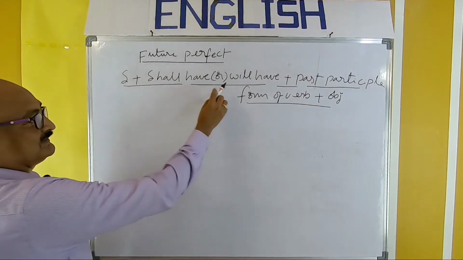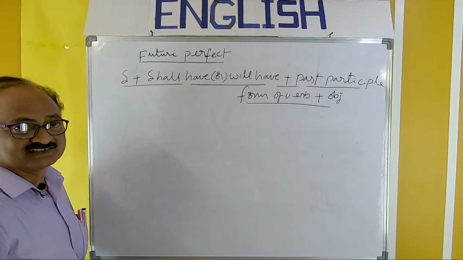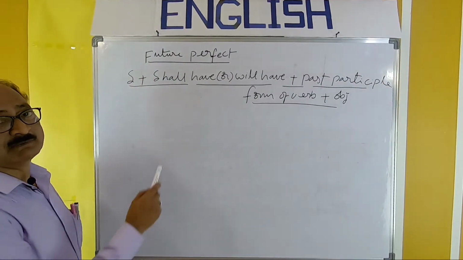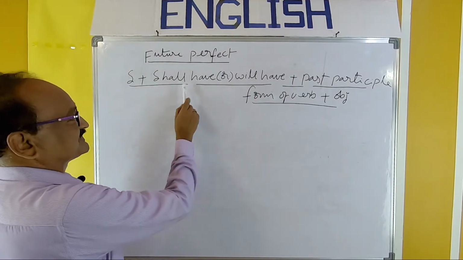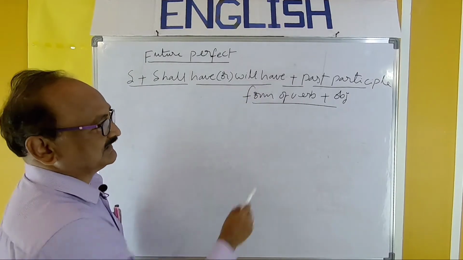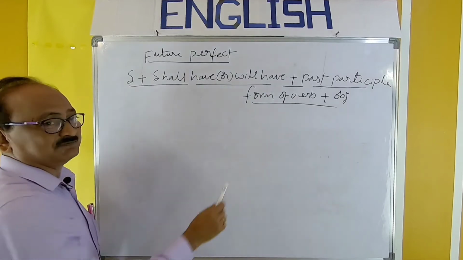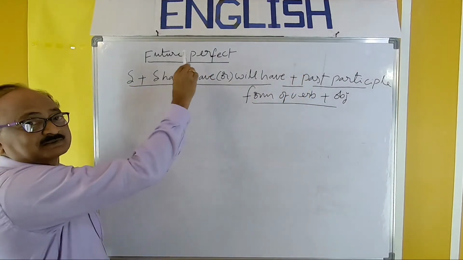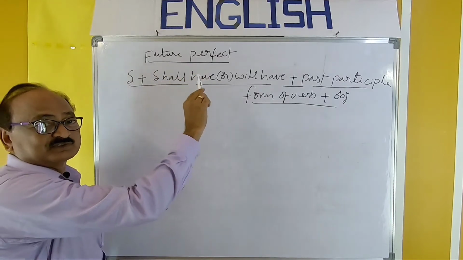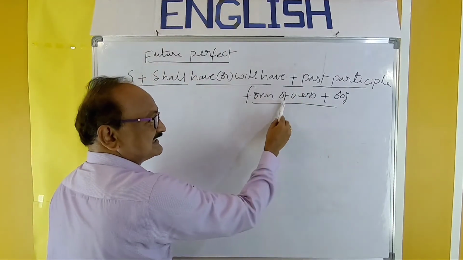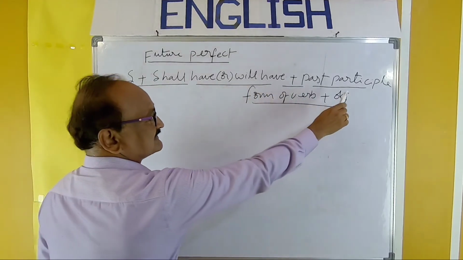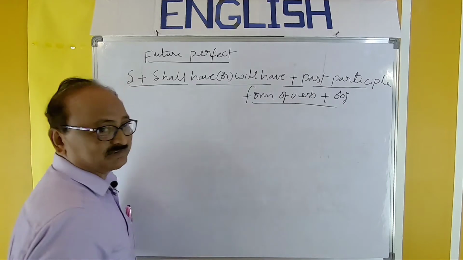See, shall have or will have. Two auxiliaries. Of course, you can write it shall or will plus have. For easy remembrance, you can take it like this. Shall have or will have, past participle form of verb. So verb is the same in all the three perfect tenses: present perfect, past perfect and future perfect. So subject plus shall have or will have plus past participle form plus object.